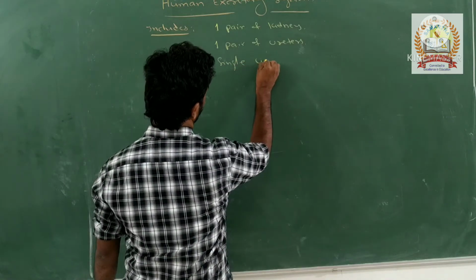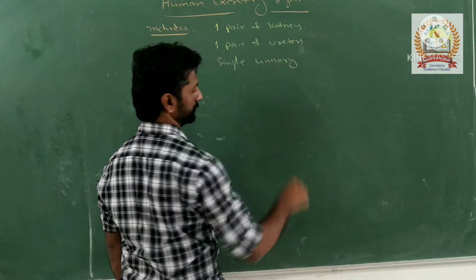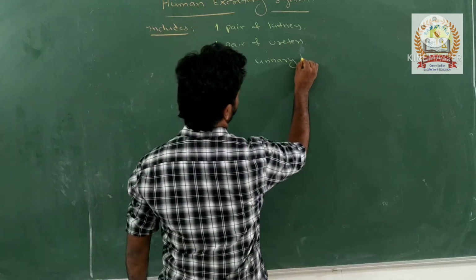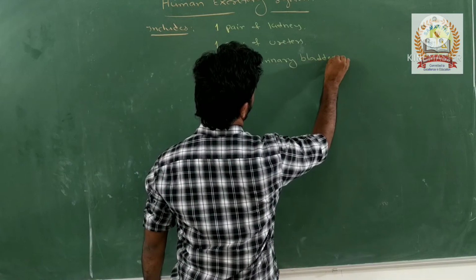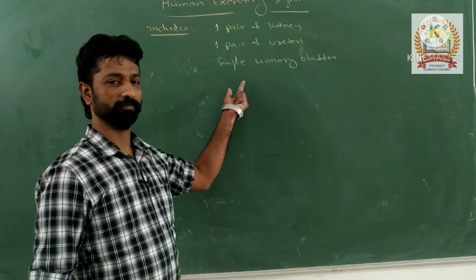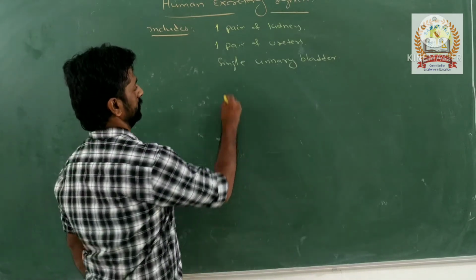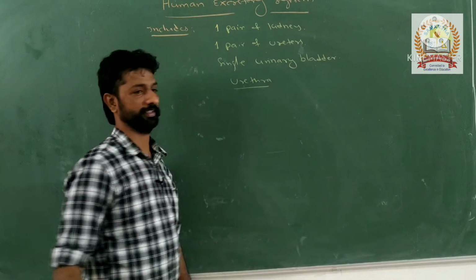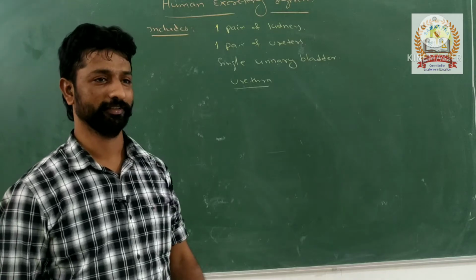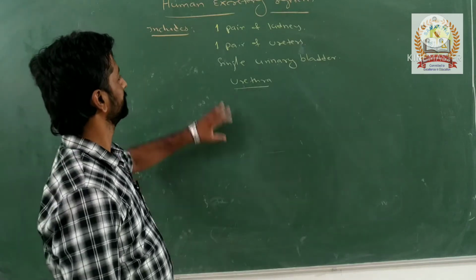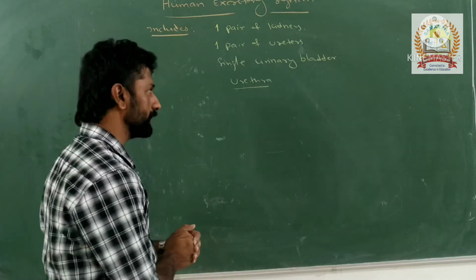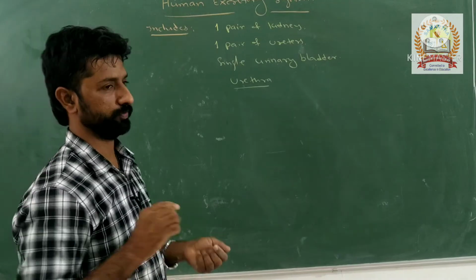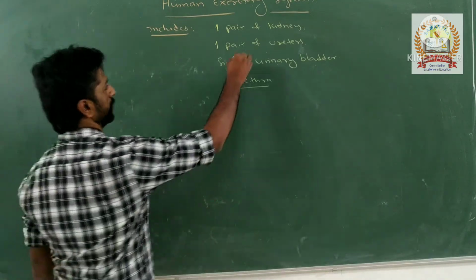So a single urinary bladder. Am I correct, Zaid? Only one urinary bladder, right? Next, what about the last one? Urethra. Write the spelling correctly. Someone will write it wrongly. Don't write it like this. This is urethra. So these are the parts included in the human excretory system. Let us discuss them one by one in detail. The first one is the kidney.